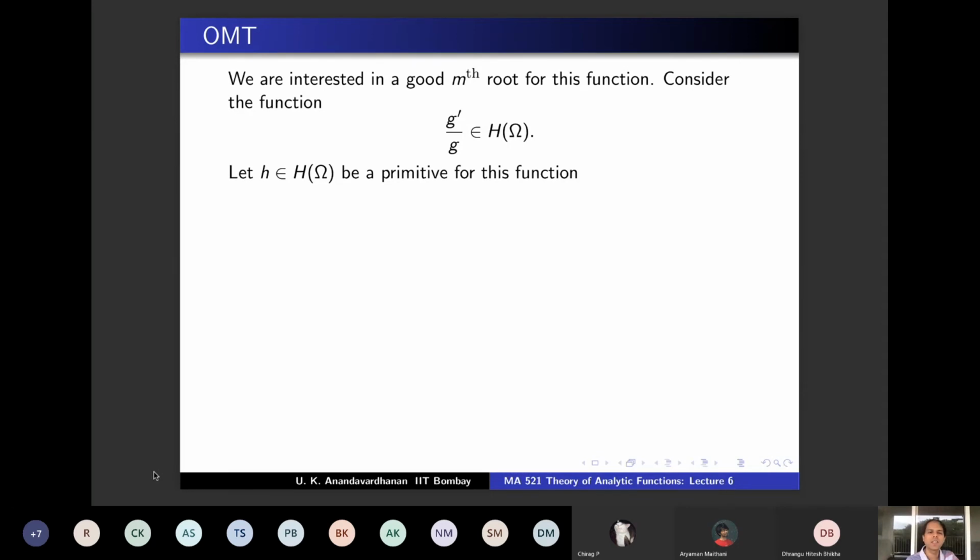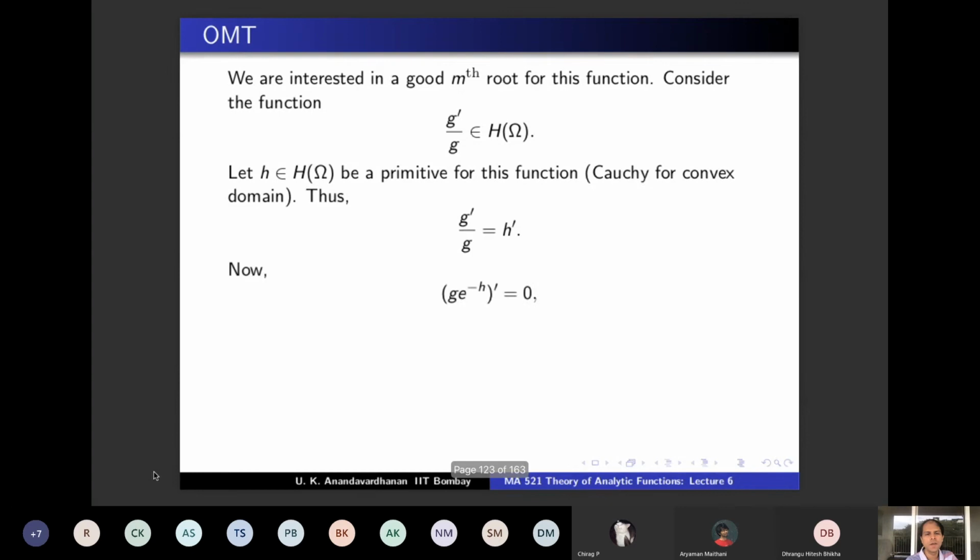So let h be the antiderivative for this function, which is defined throughout omega. So this is Cauchy for a convex domain. We have already done this. And that means what? h prime equals g prime by g. But if g prime by g equals h prime, then observe that the derivative of g times e power minus h is 0. That's exactly what you will get from g prime by g equal to h prime.